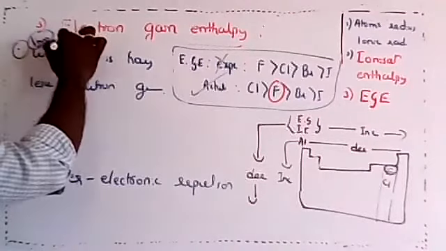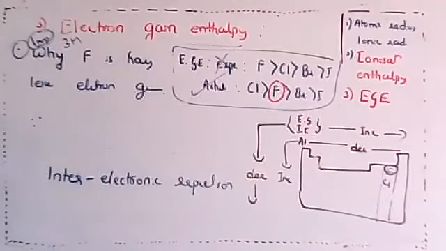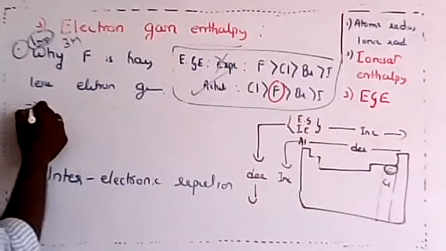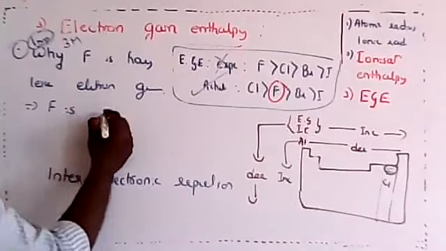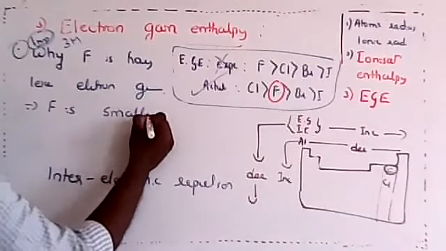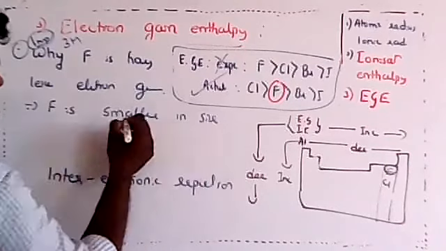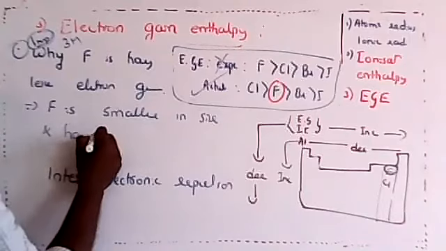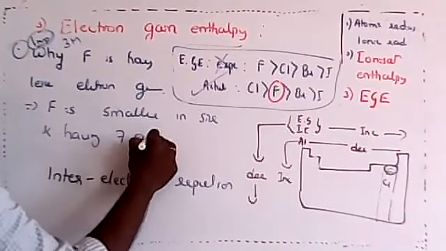What if they ask the same question for 2 or 3 marks? You should explain. Fluorine is smaller in size and has 7 outermost electrons.